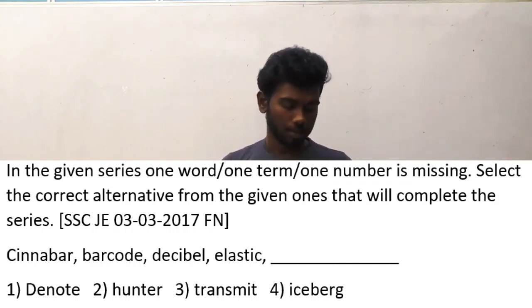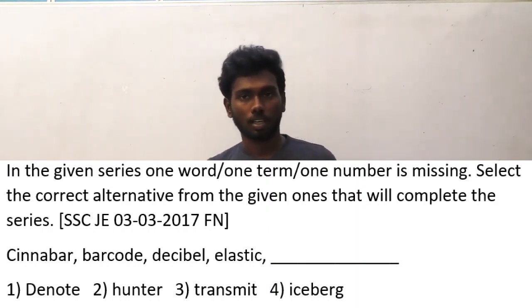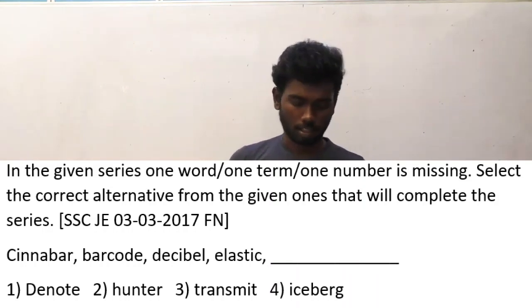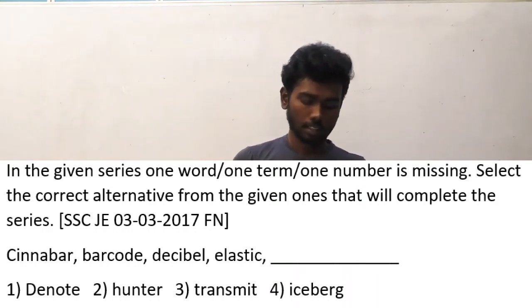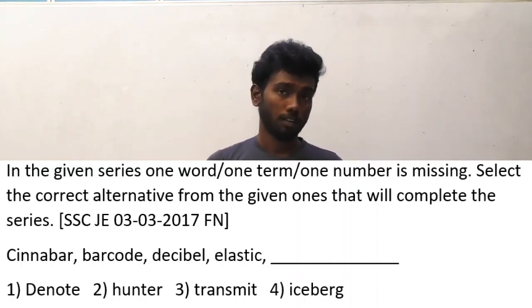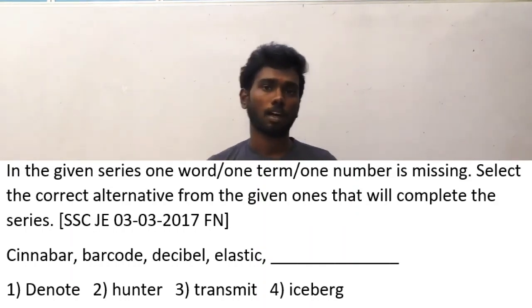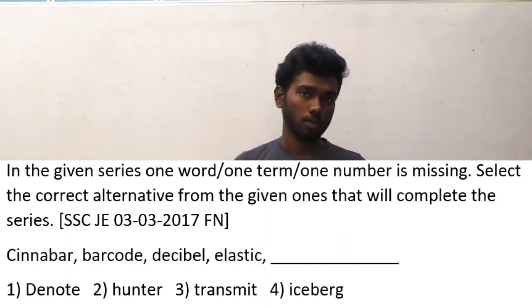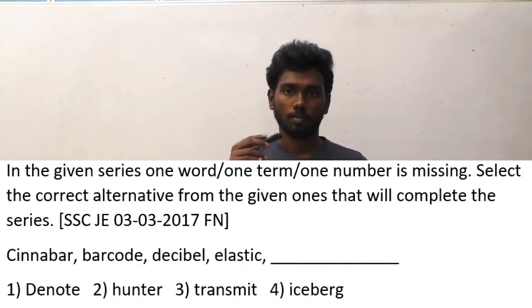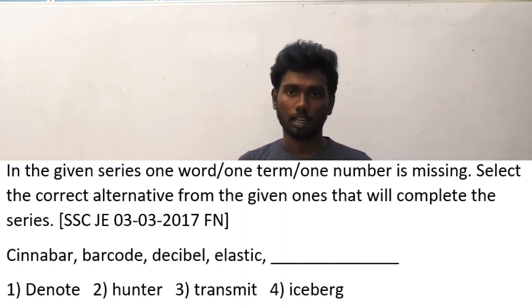Option A, denote, option B, hunter, option C, transmit, option D, iceberg. And I am saying the option is iceberg here, and you can try to guess the logic, and I will reveal the logic right now. For cinnabar, the last 3 letters are B-A-R. For barcode, the first 3 letters are B-A-R. So the last 3 letters of the first word equal the first 3 letters of the next word, but it changes for the upcoming ones.